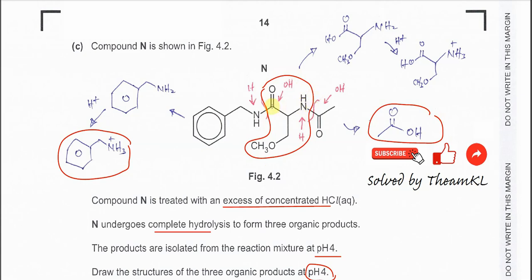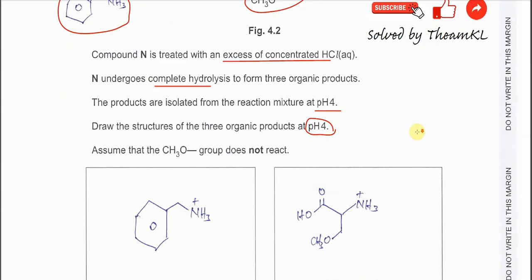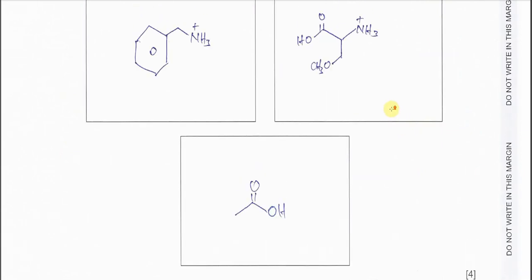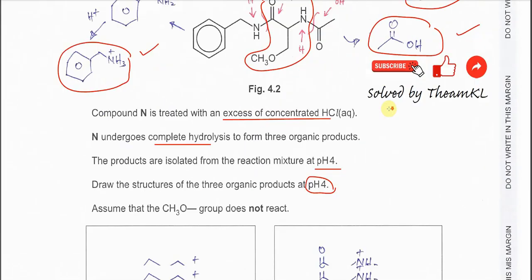So this part will form the carboxylic acid, and of course this part will form the amine. So this carboxylic acid and amine, this one no reaction, because it's under acidic condition. The amines will react, gain the protons and form ammonium. So this is the last compound that is produced. So there are 3 compounds here, 1, 2, 3, right? Just put them into the boxes here. Okay, then that's all for this part C.